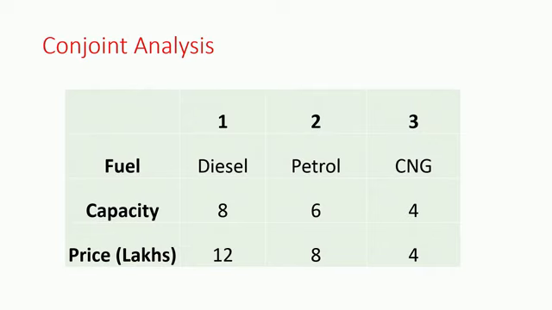I said that all of these attributes have to be mutually exclusive, like fuel and capacity should not be compared with each other, and again capacity and price should not be compared with each other. Now, sometimes you can say that capacity and price might be related, and as capacity goes up, price goes up. That can be a problem. If that is the case, then price will probably not be a good variable to take. On the other hand, the fuel type will change the engine type, and engine types have different costs that contribute towards the price, so that will also have an impact. So, it is better to take something else instead of price.